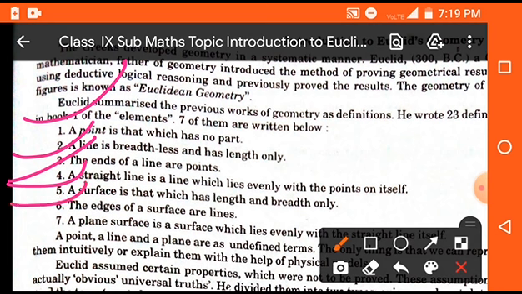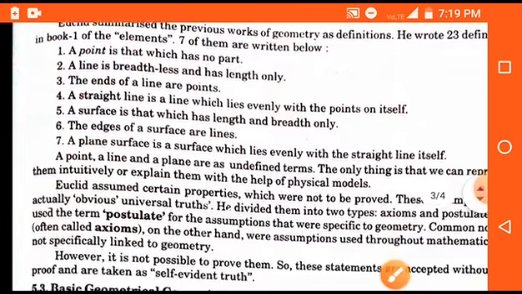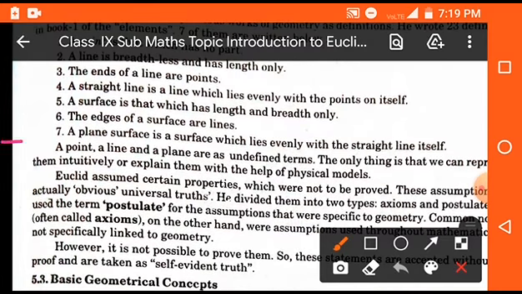Fifth, a surface is that which has length and breadth only. That means in the case of a surface there is an area, and area contains length as well as breadth. Sixth, the edges of a surface are lines. And the seventh is, a plane surface is a surface which lies evenly with the straight lines on itself. So these are the 7 important points which describe the basic geometry of plane figures. Clear?